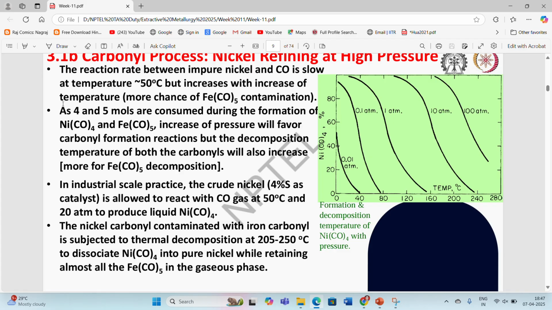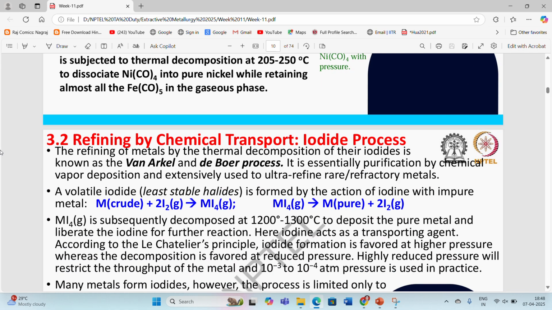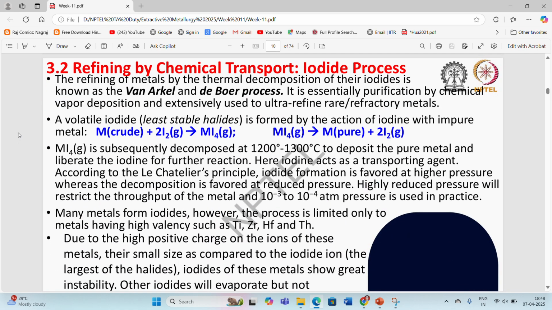Then we can play with the temperature during this nickel carbonyl refining process. With the help of the temperature increment, we can decrease that. With the help of the pressure increment, we can decrease or increase the temperature during the refining process. Then coming to another method by chemical transport, which is known as the iodide process,